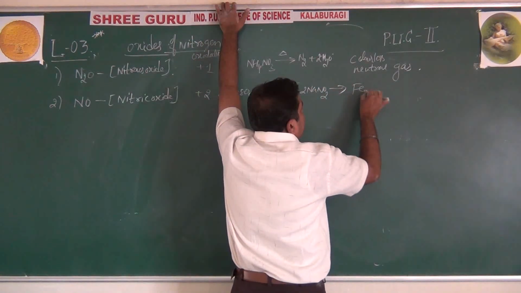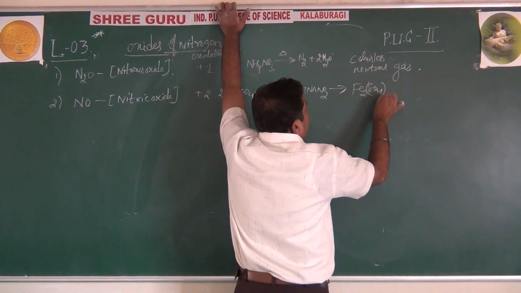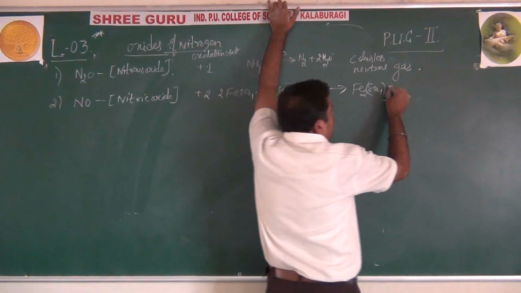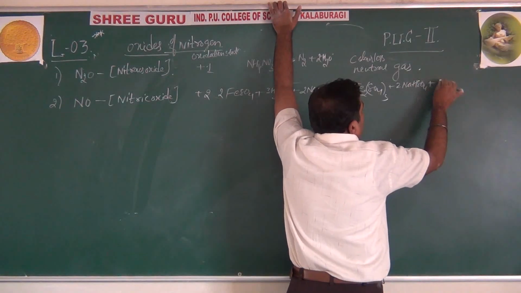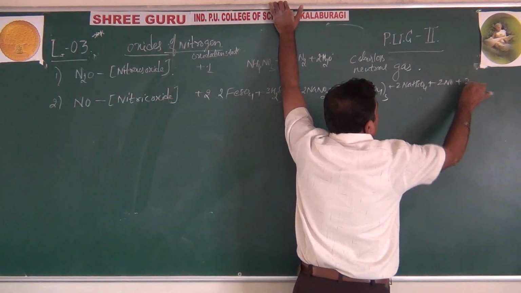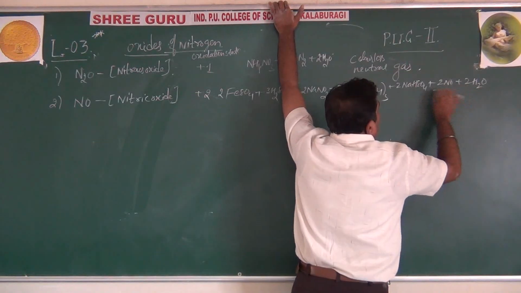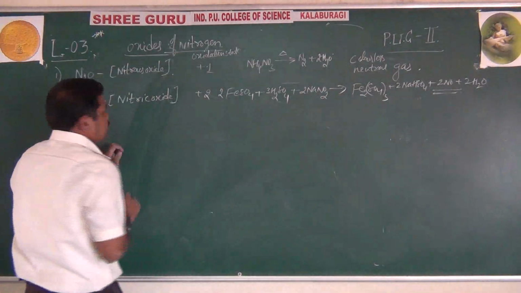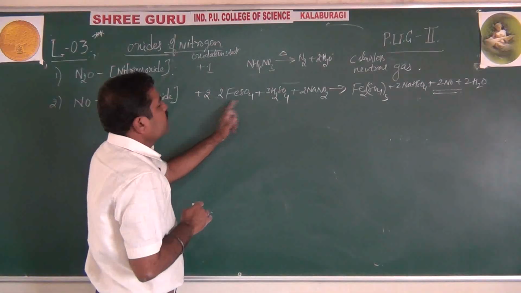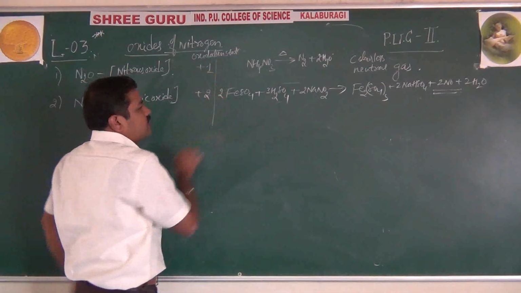Ferrous sulfate is oxidized to ferric sulfate, and then you will get sodium bisulfate, 2NaHSO4, plus 2NO plus 2H2O. Like this, NO is liberated by just treating with ferrous sulfate in acidic medium. Okay, this is the preparation part.